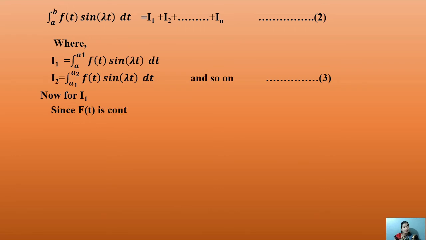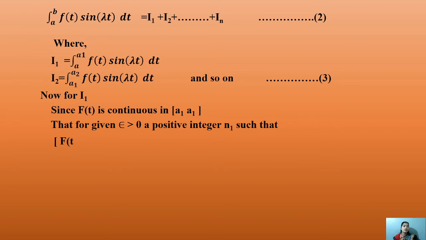Since f of t is continuous in the interval a to a1, the form will change according to the condition, and I1 is generated by only changing the integration position, giving the result of this equation.